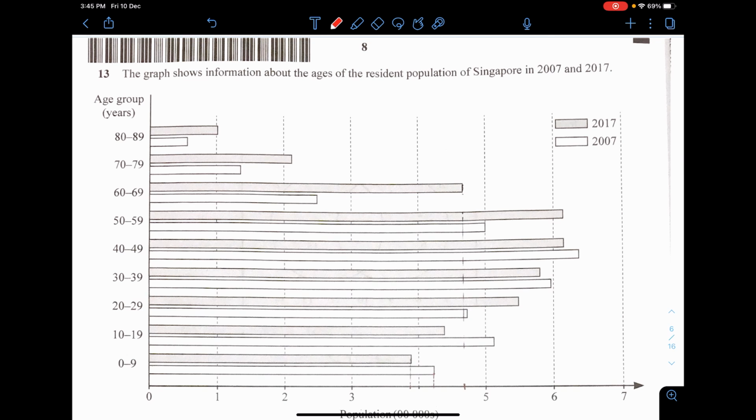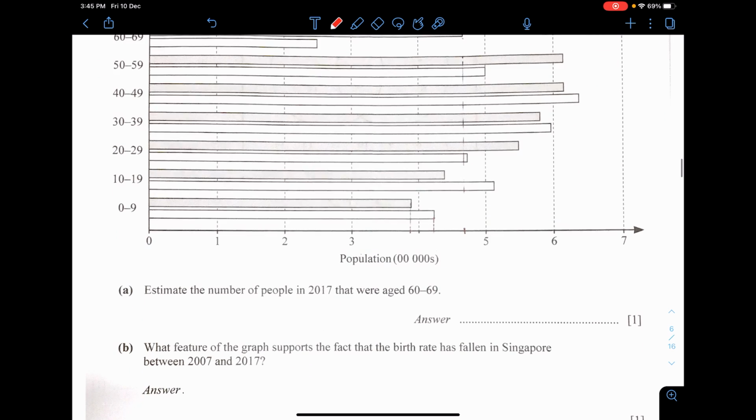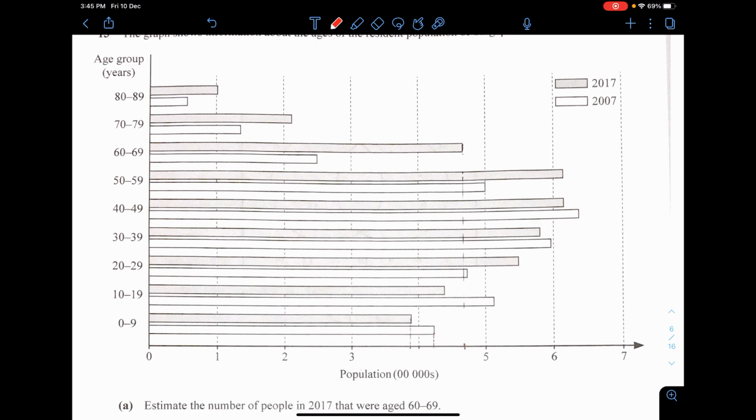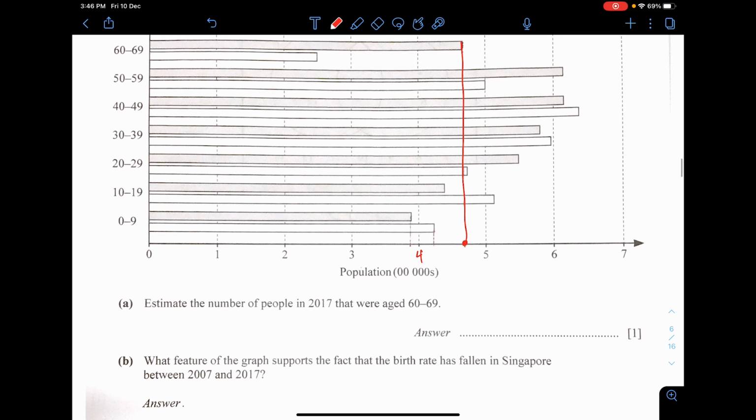Question 13. The graph shows the information about the age of resident population of Singapore in 2007 and 2017. Estimate the number of people in 2017 that were aged from 60 to 69. Okay, 2017 is the shaded one, so it's over here. Just need to bring it down over here. The population is in 10,000s. I guess this is actually 4, so I think it's around somewhere close to 5, like 46,000 or 47,000. Okay, let's just say it's 47,000.